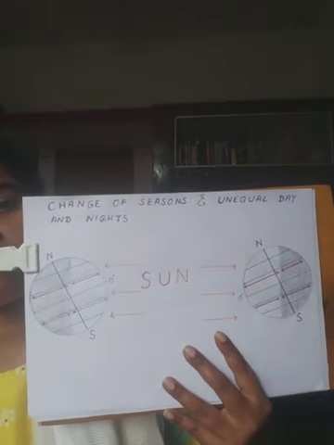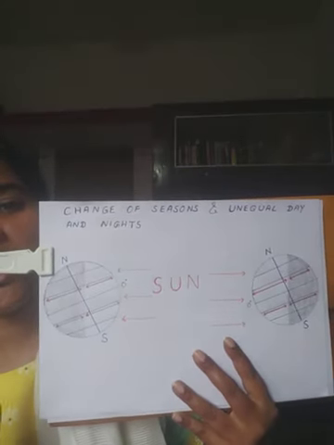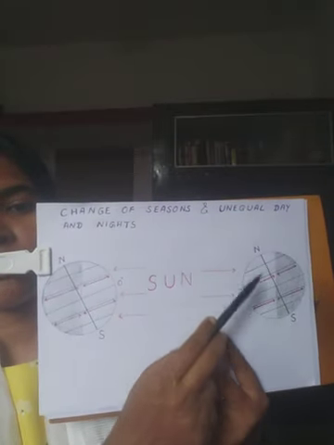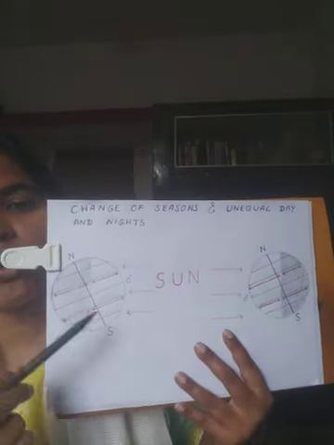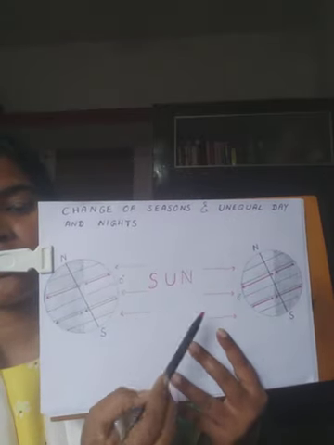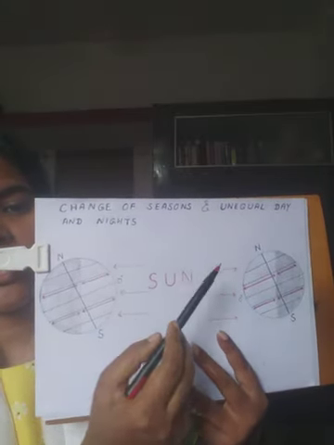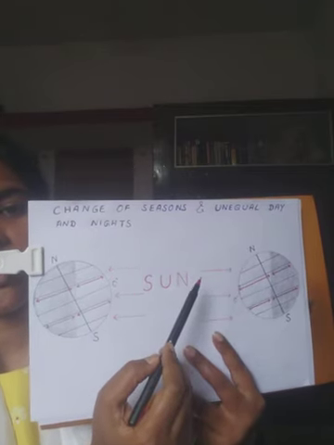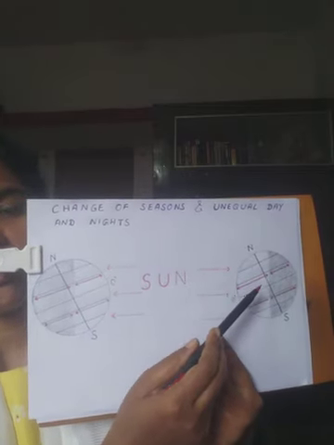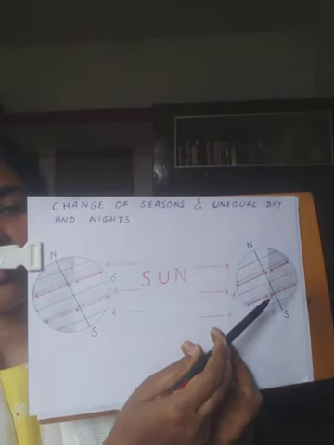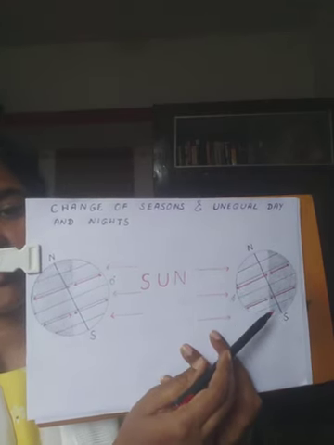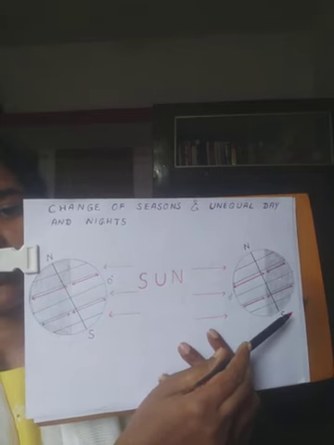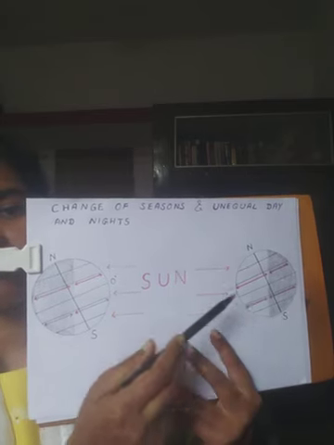So here see, due to the revolution and axis of the earth, both the poles of the earth are alternately presented to the sun. In this position you see the north pole is inclined towards the sun, so northern hemisphere experiences summer season, whereas southern hemisphere experiences winter as south pole is tilted away from the sun.